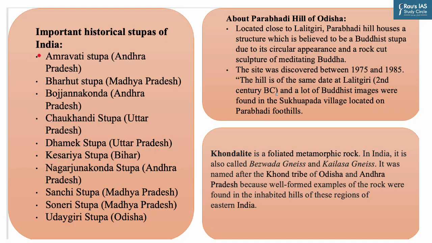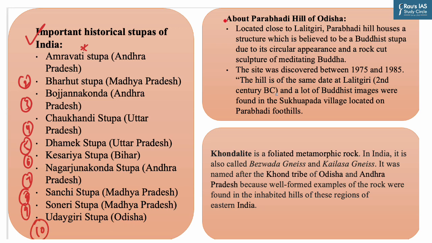Now here are some listings from the perspective of preliminary examination. First is important historical stupas of India. One is Amravati Stupa in Andhra Pradesh. Second is Barhut Stupa in Madhya Pradesh. Third is Bhojana Konda in Andhra Pradesh. Chauka Handi in Uttar Pradesh. Dhamek in Uttar Pradesh. Kesaria Stupa in Bihar. Nagarjuna Konda Stupa in Andhra Pradesh. Sanchi in Madhya Pradesh, Soneri in Madhya Pradesh, and Udayagiri in Odisha.